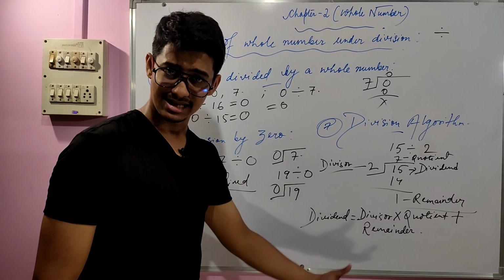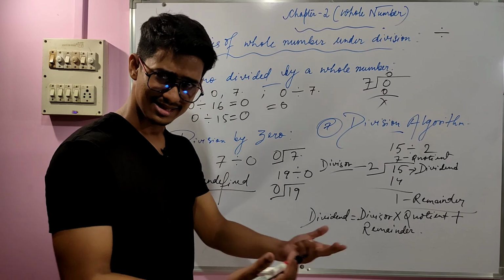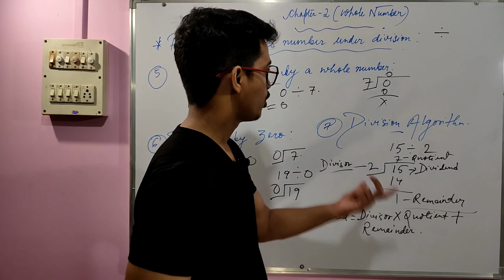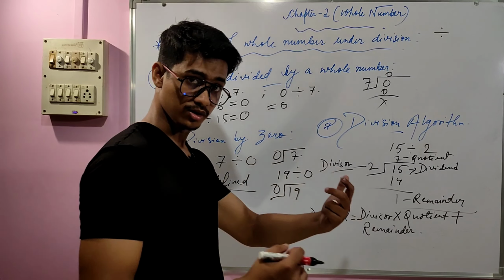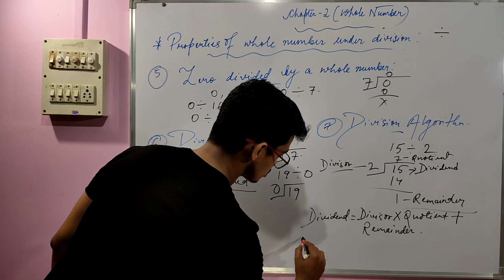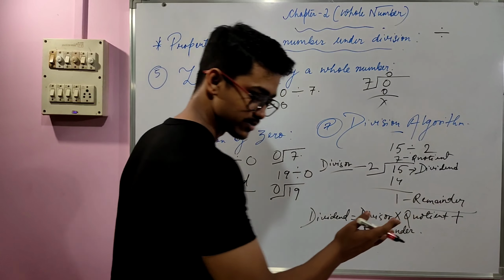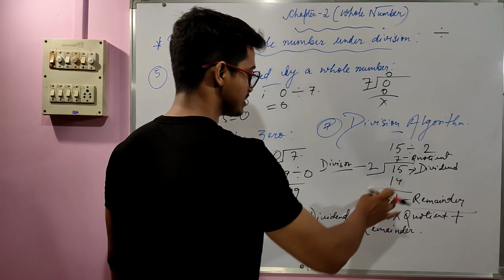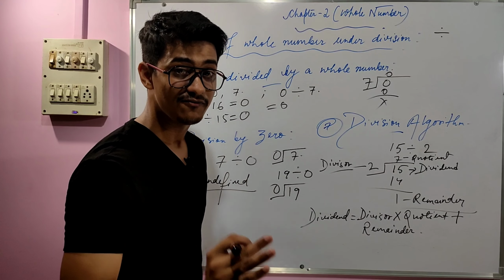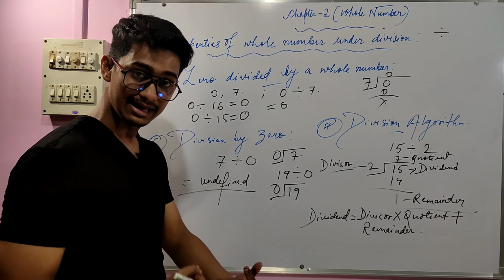Let's verify whether this property is applicable or not. Why should we believe such an algorithm? Here 15 is our dividend, so the answer must be 15. It should not be more than 15, it should not be less than 15.